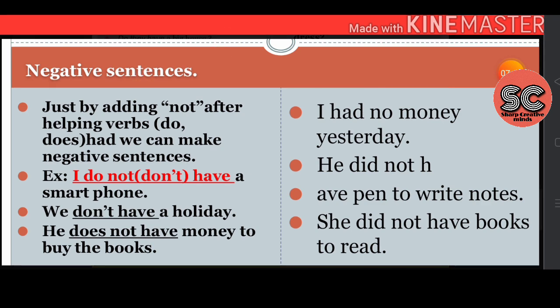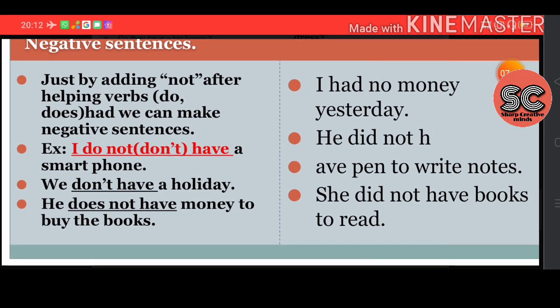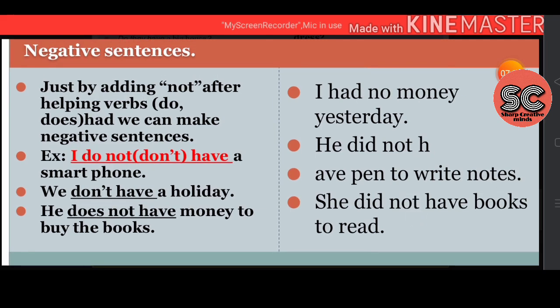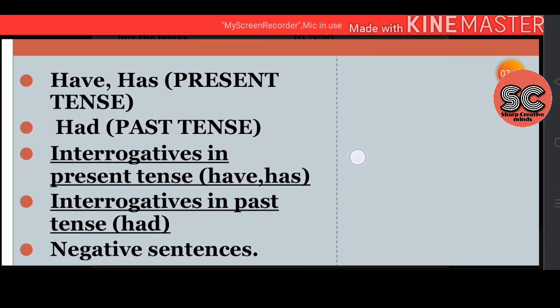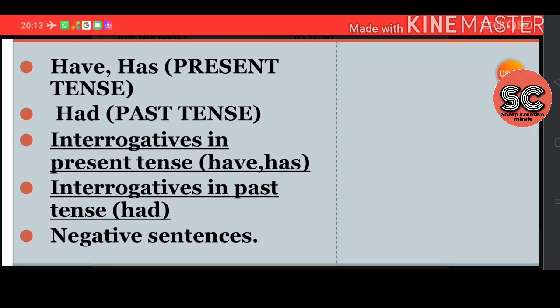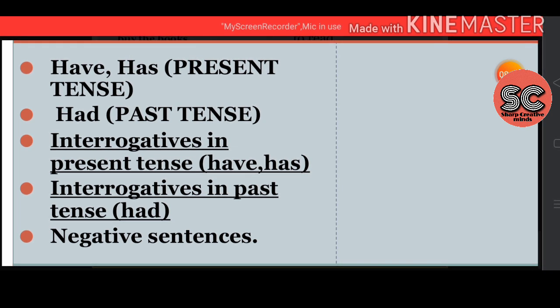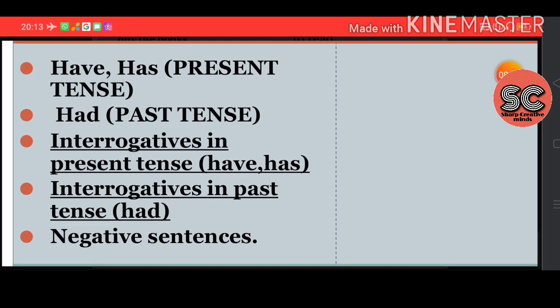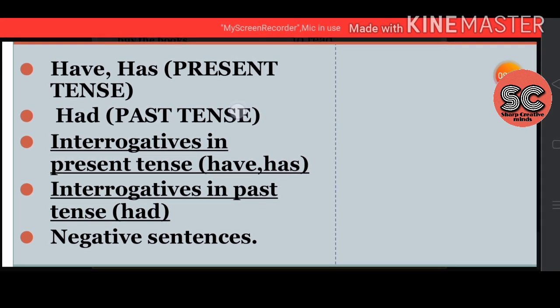Is that right, my friends? Okay, shall we move to the next slide and just recall. We have learnt in this session have, has and had. Have and has are used in the present tense. Had is used in the past tense.